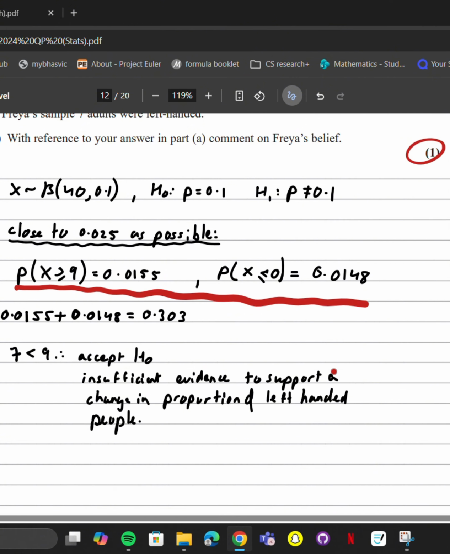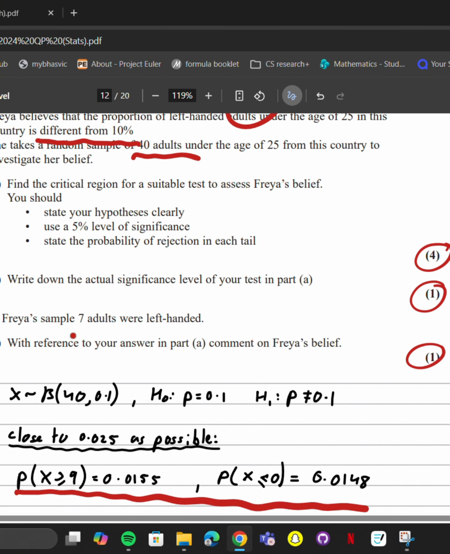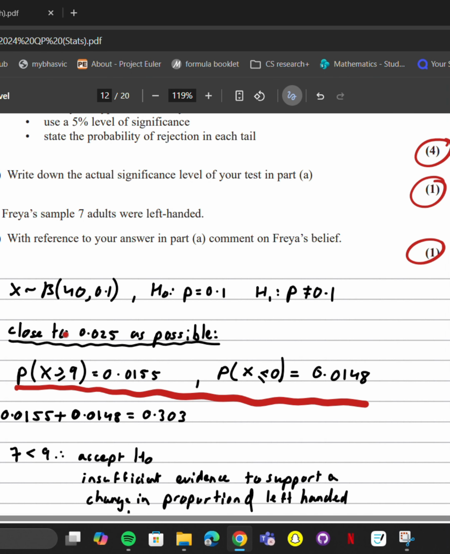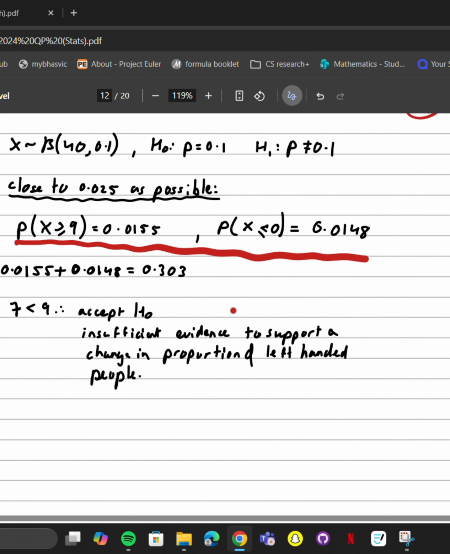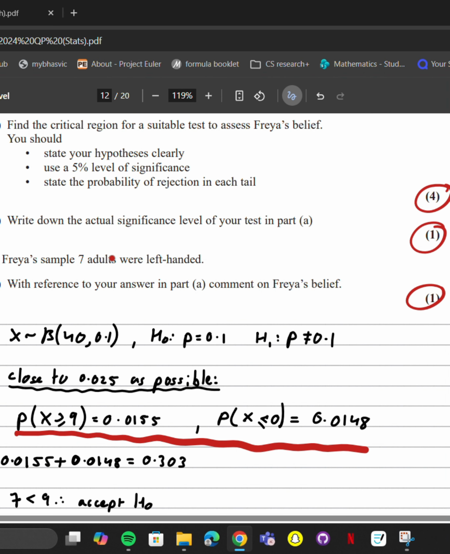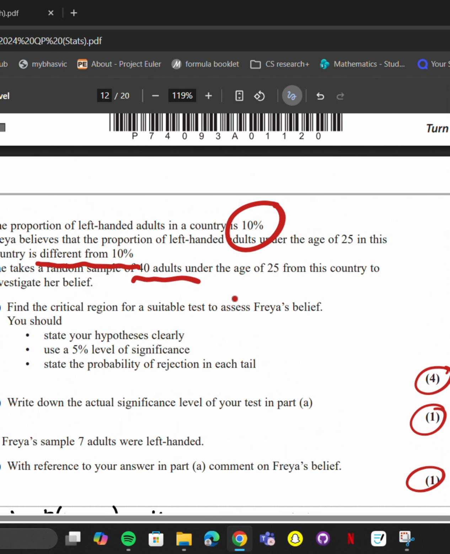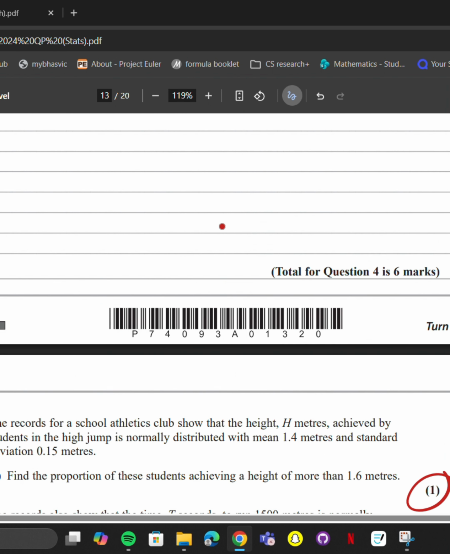In this case, it was 3.03%. In part C, we're told that she got 7 adults that were left-handed, and since this doesn't fall within the critical region, we accept H0. There is insufficient evidence to support a change in proportion of left-handed people. The number wasn't high enough or low enough to suggest that the probability is not 10%.